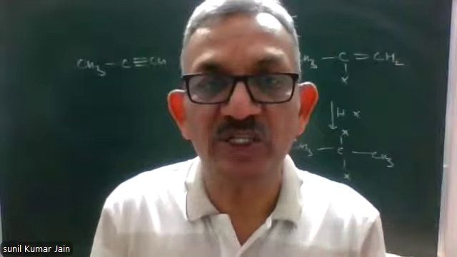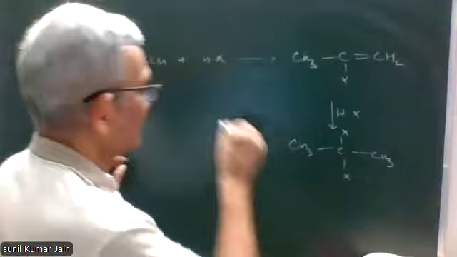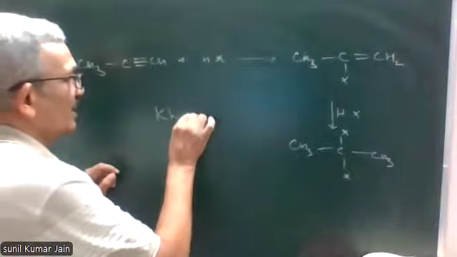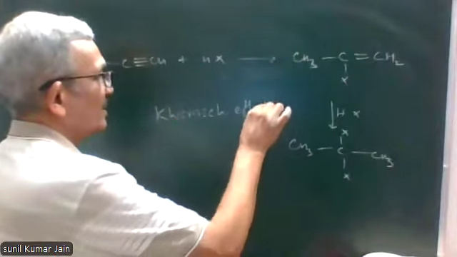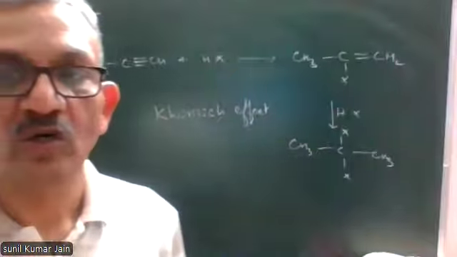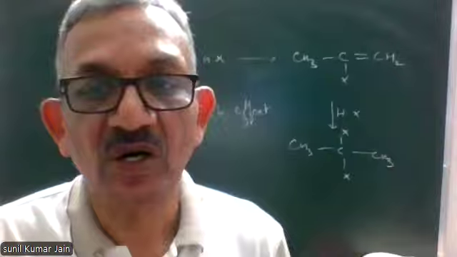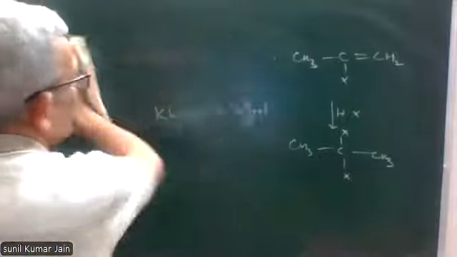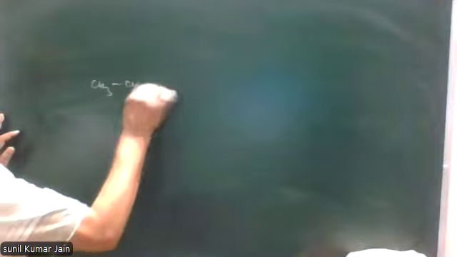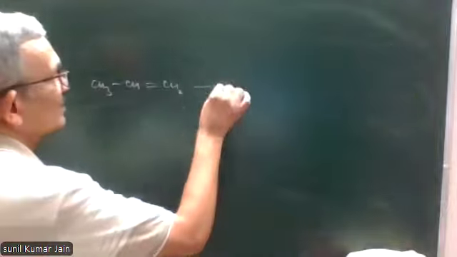This anti-addition is called Kharasch effect, K-H-A-R-A-S-C-H. This is called Kharasch effect, or this is also called peroxide effect. I'll give the example. For example, if we consider propene